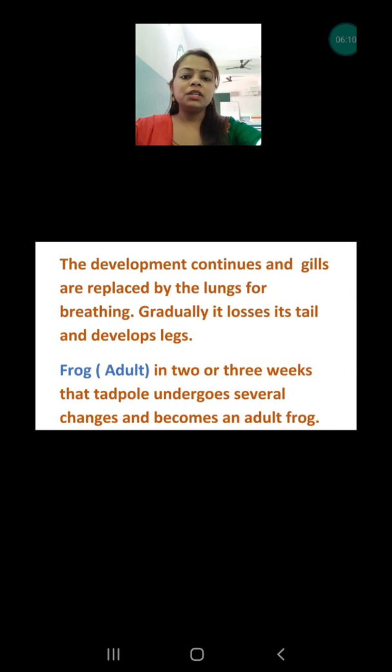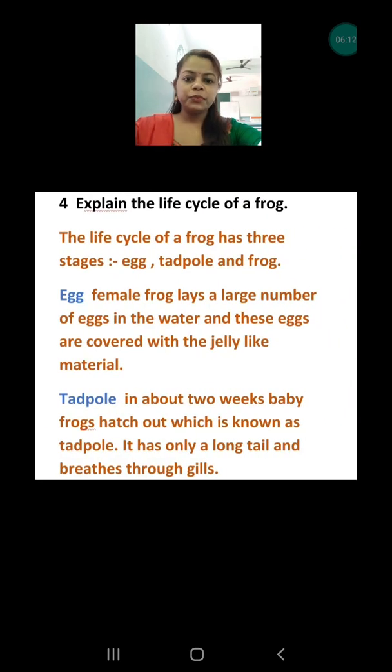Let's read what the answer is saying. The life cycle of a frog has 3 stages. Mainly it has 3 stages because after the froglet, only the size is growing till they become the adult frog. First one is egg. The female frog lays a large number of eggs in the water, and these eggs are covered with a jelly-like material.